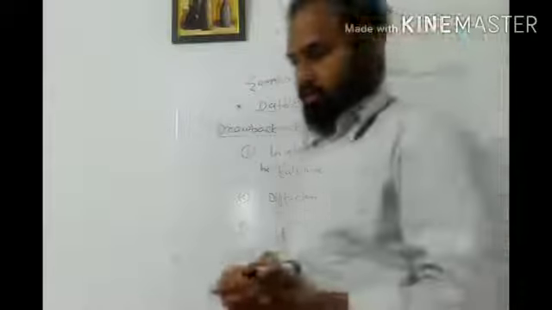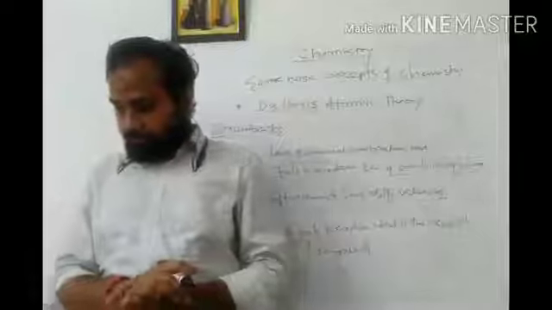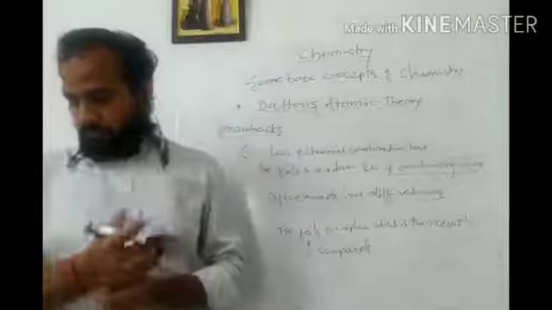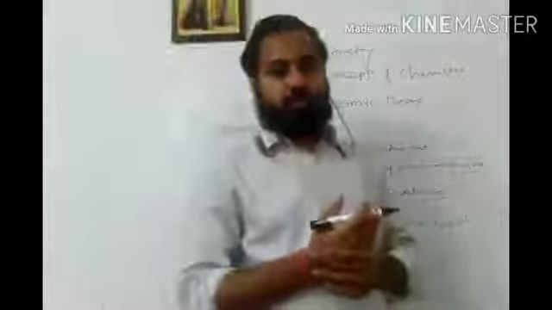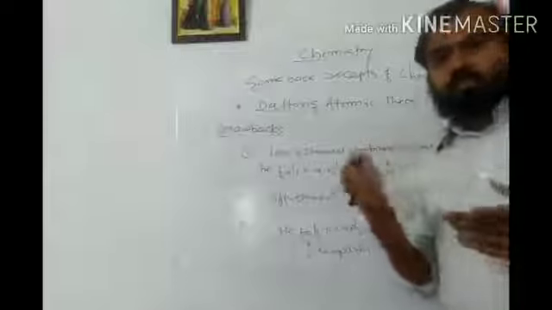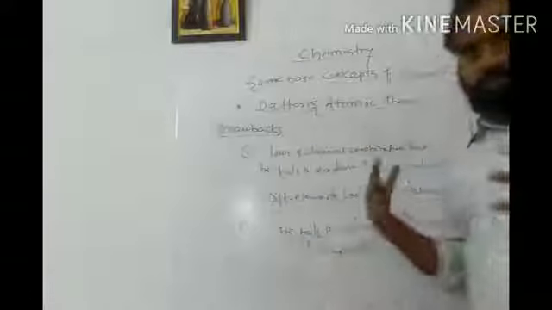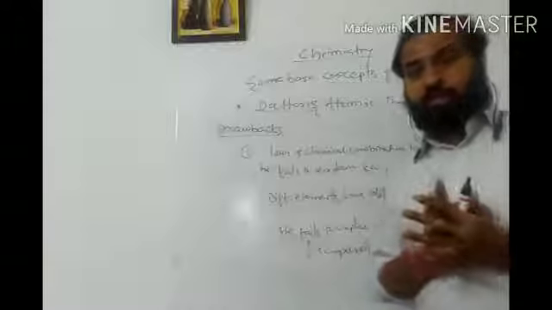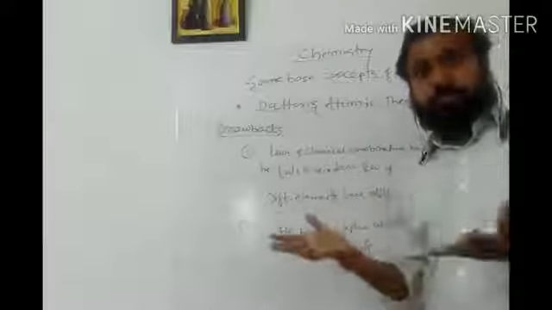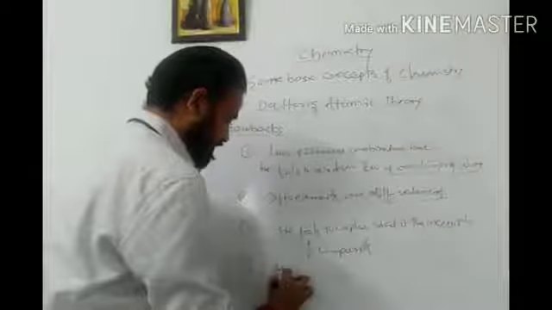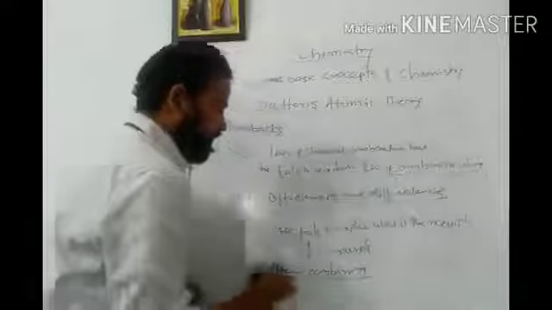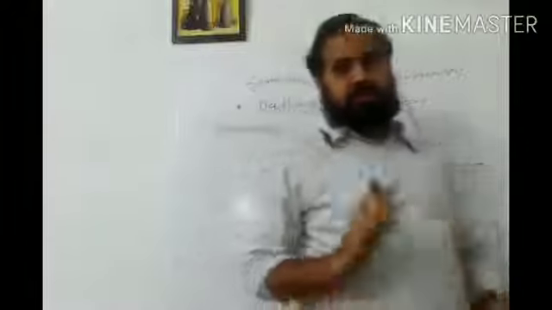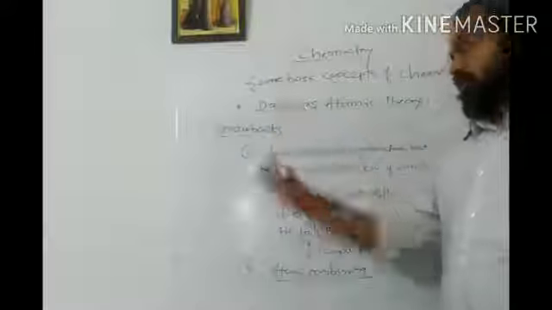Then one more drawback: he fails to explain atom combining, as we already discussed, the combination of atoms, or why atoms need to be combined. How exactly are they combined? What are the various types of forces of attraction between atoms so that they will combine? He fails to explain those concepts also. So that is the fourth concept, atom combining. He could not explain the various forces which are responsible for the combination of atoms. So these are nothing but the drawbacks.